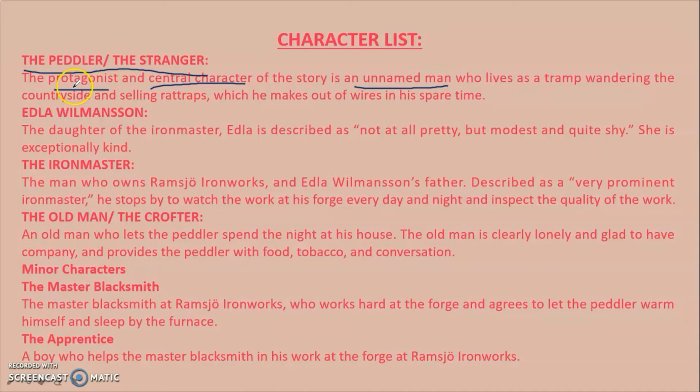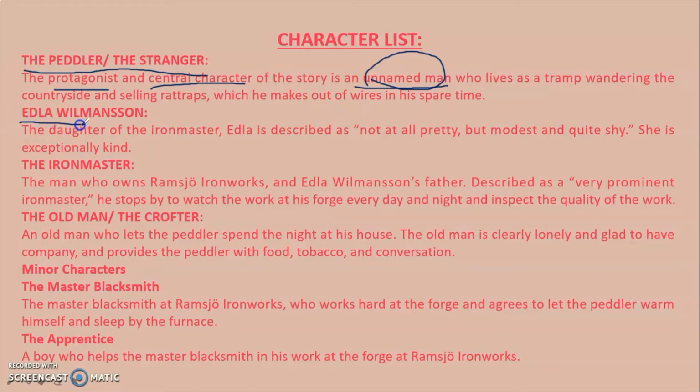Our character or our protagonist has not been given any name in the story. He has been given many titles like the vagabond, the ragamuffin, the tramp, the peddler, the stranger, the guest, but he has not been given a proper name.